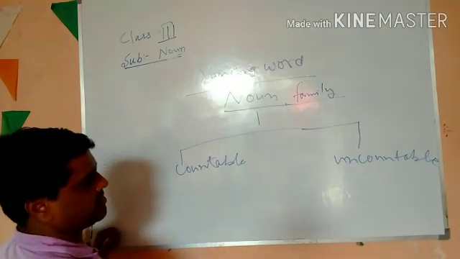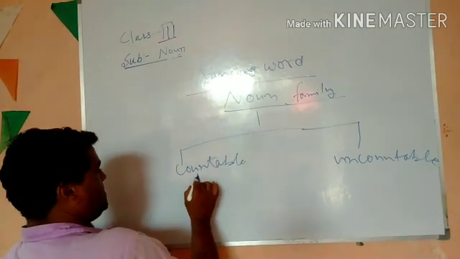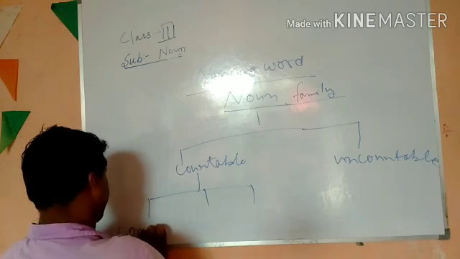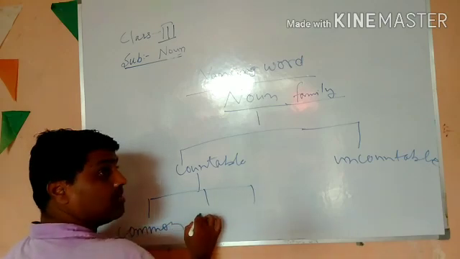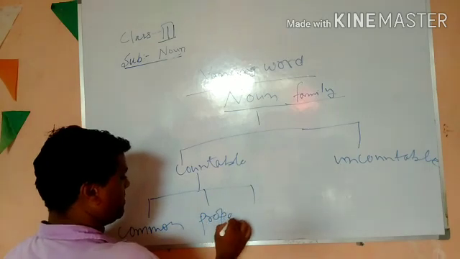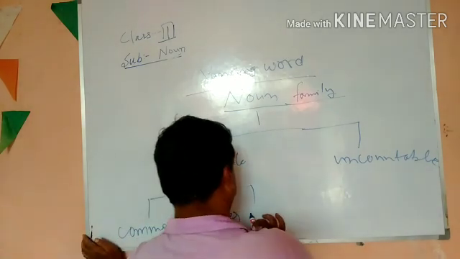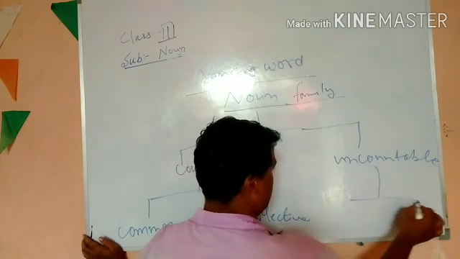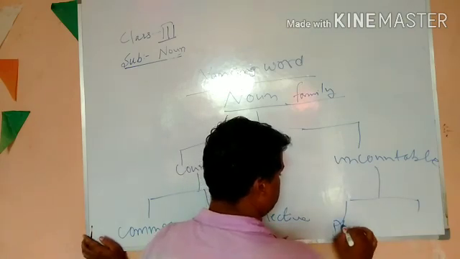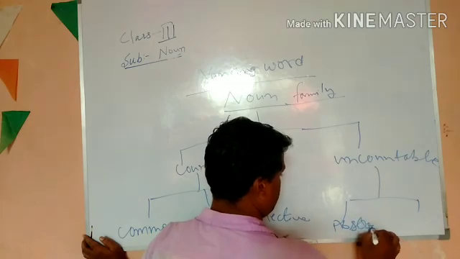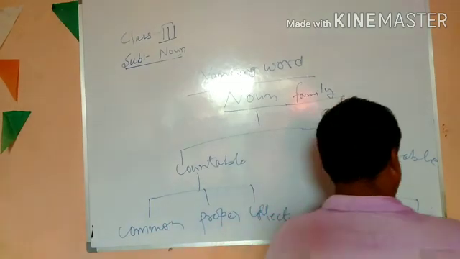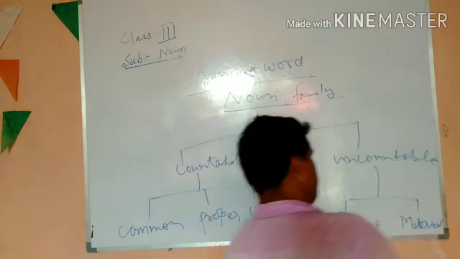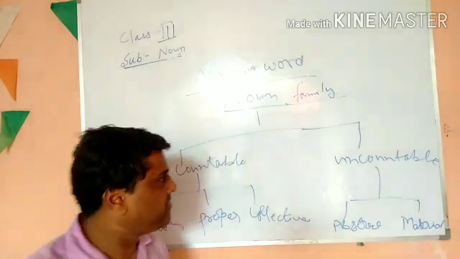Uncountable. Okay. Now this countable one has 3 parts. Okay, common, proper, collective. This noun further has two parts, abstract and material. These are the family of noun.